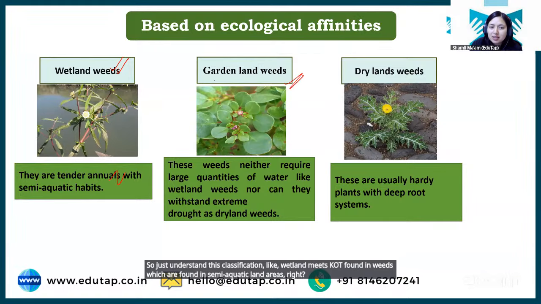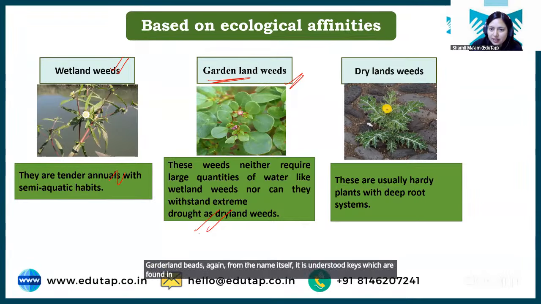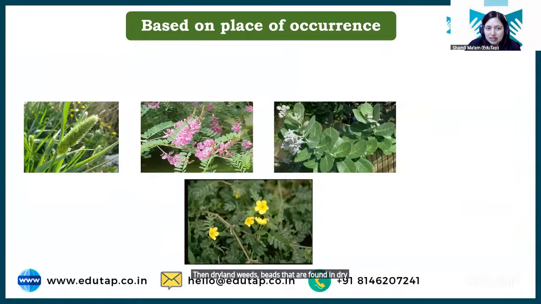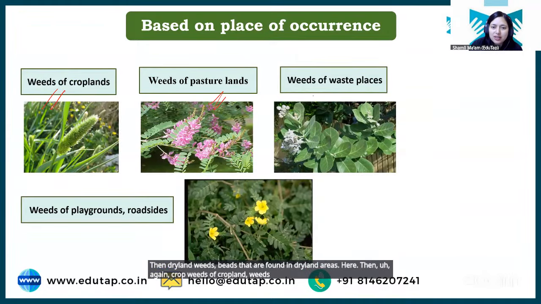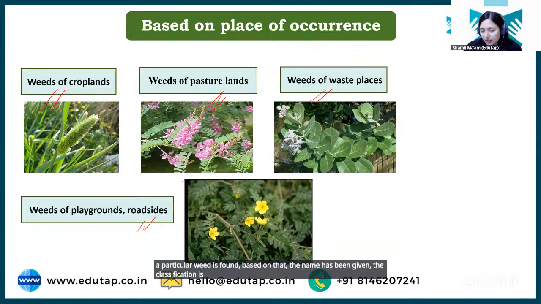Garden land weeds, again from the name itself, it is understood that these are weeds found in garden areas. Then dryland weeds, weeds that are found in dryland areas. Clear? Then again, weeds of cropland, weeds of pasture land, weeds of wasteland, weeds of playground and roadside, based on the area where a particular weed is found. Based on that, the name has been given. The classification is done, right?